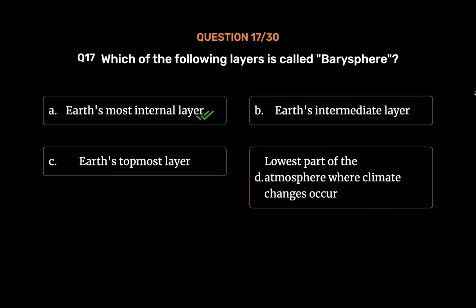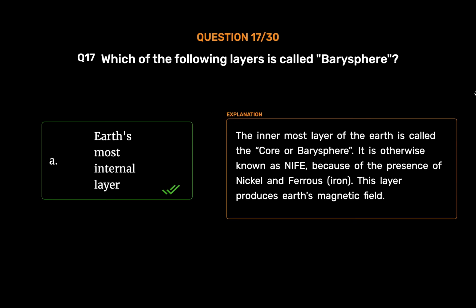Earth's most internal layer. The innermost layer of the Earth is called the core or barysphere. It is otherwise known as NiFe, because of the presence of nickel and ferrous iron. This layer produces Earth's magnetic field.